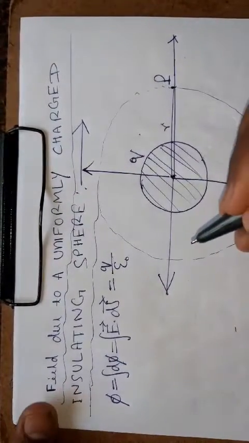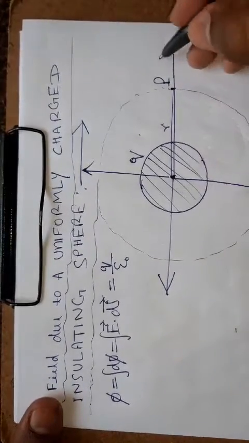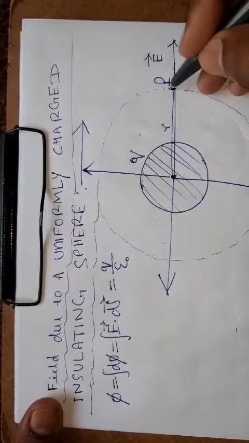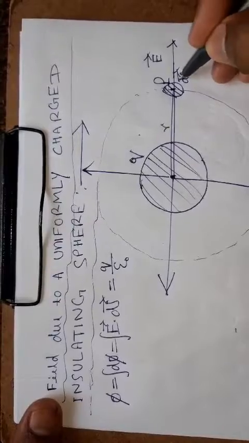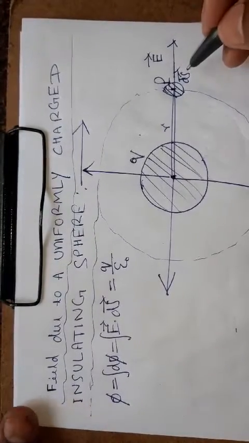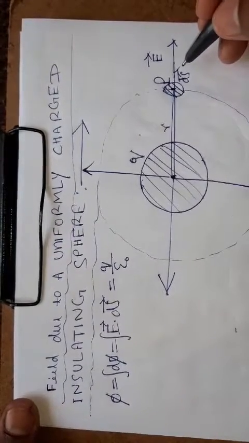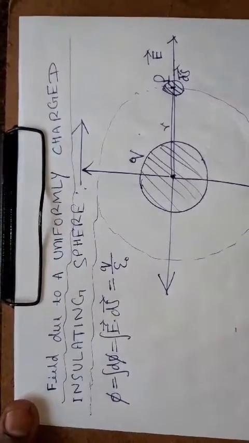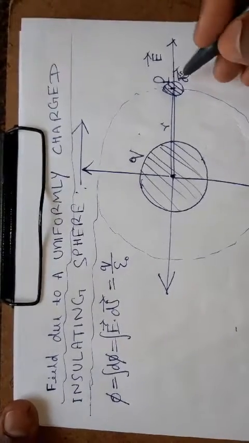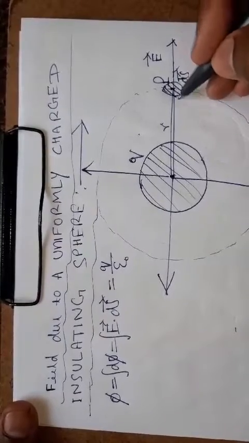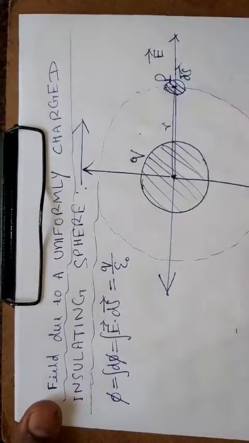There will be infinite lines passing through this surface, but here I am taking only one, this is E, and a small area ds. We take a small area because of calculus given by Sir Isaac Newton, for whom I have great intellectual love. Within integration you can convert ds into the complete area.